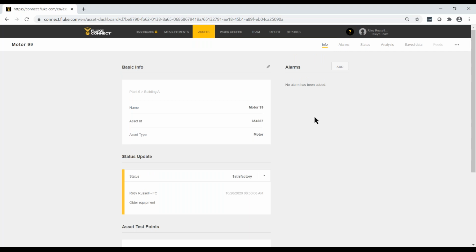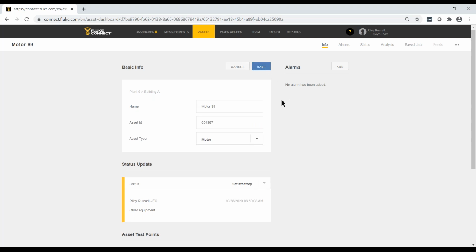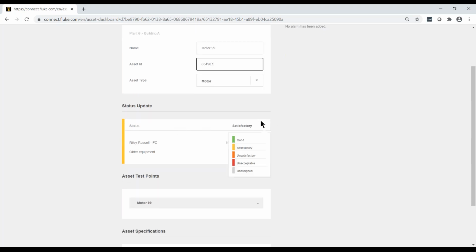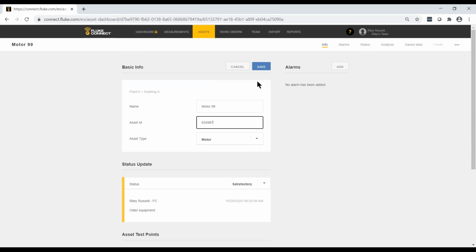And there we go. So if I wanted to edit this information, again, remember, pencil icon means edit. So I could click the edit option, and now all of these fields are open for me to change. So if I accidentally pick the wrong type of asset, or if maybe my manager told me to change the status back to good, I could go back in and make any changes.